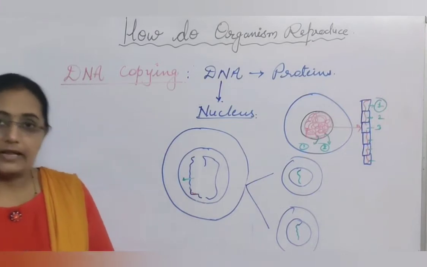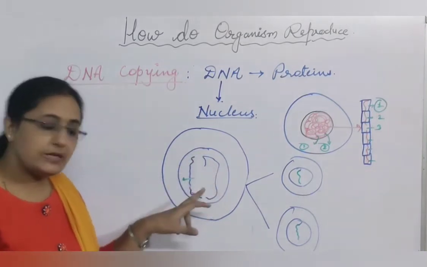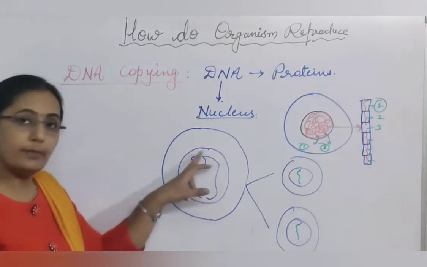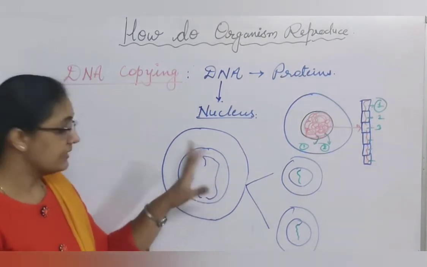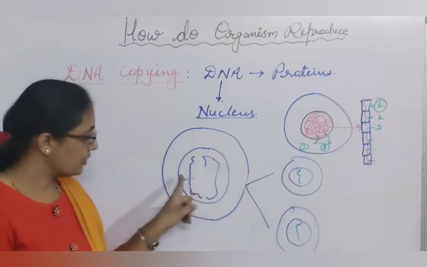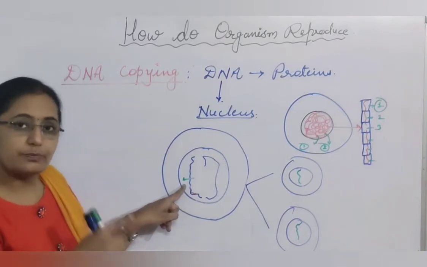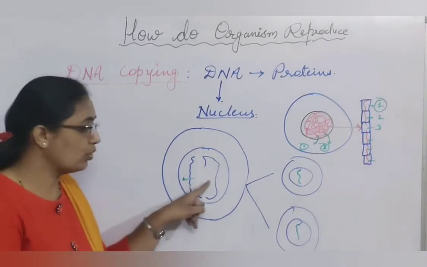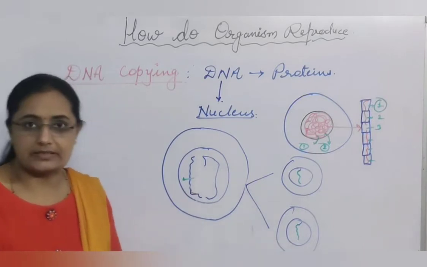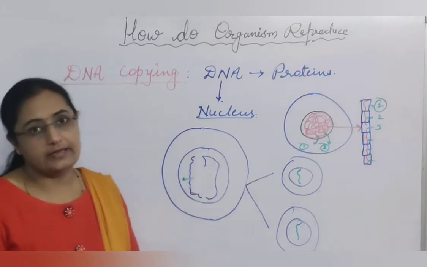So various biochemical reactions take place and DNA gets doubled. Once it gets doubled, the cell divides into two equal parts. The original half of the DNA, the earlier one present in the parent, remains with the parent, and the new copy passes to the daughter cell. So this is the process of DNA copying and DNA replication.